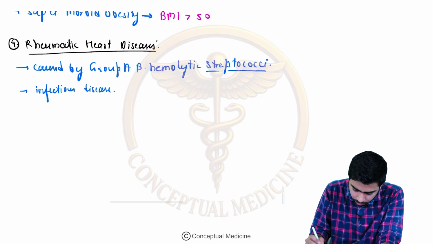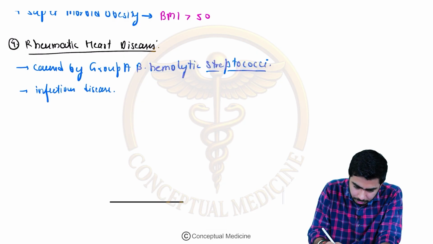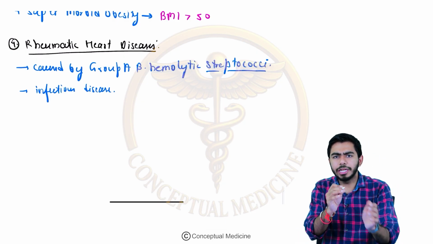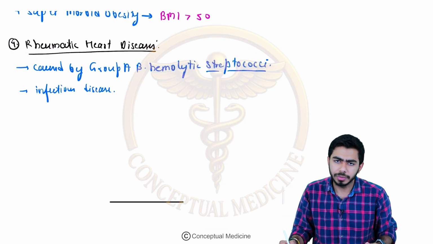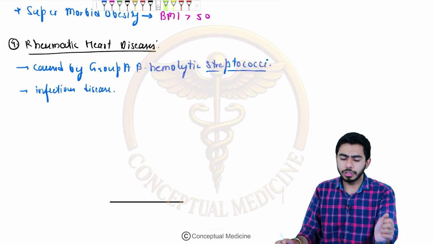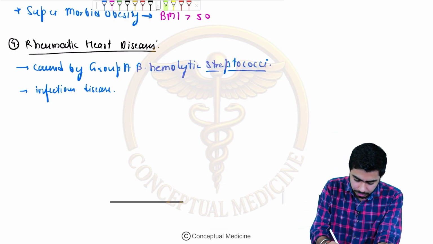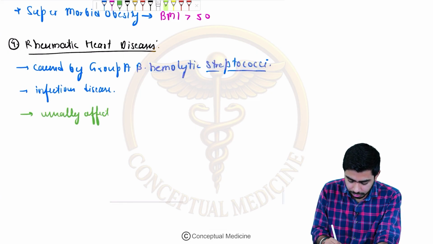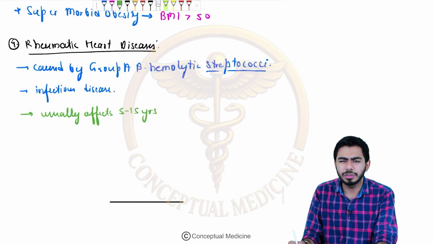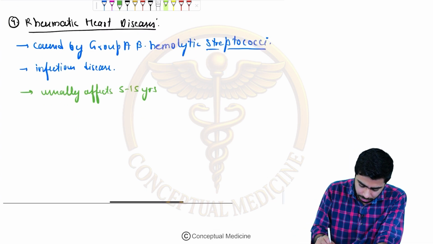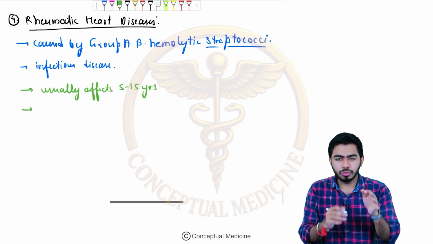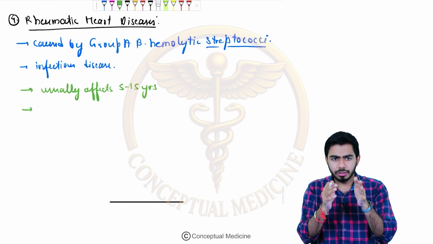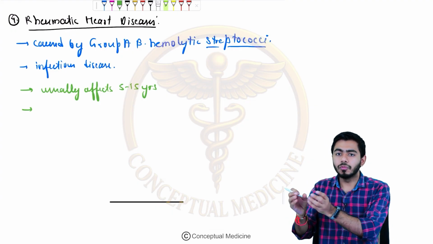In this particular case, what age group are we talking about? It usually affects adolescents and children, so basically 5 to 15 years, the pediatric age group. The next point is that this disease involves the valves of the heart.